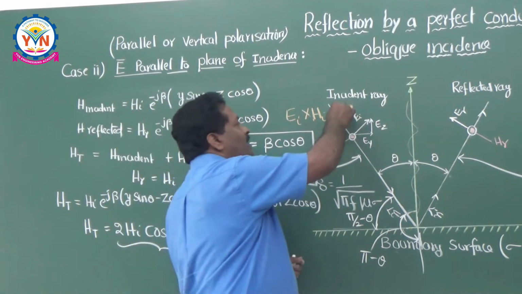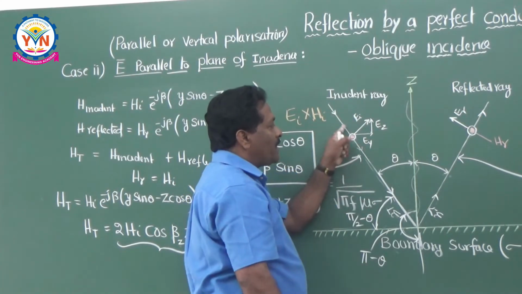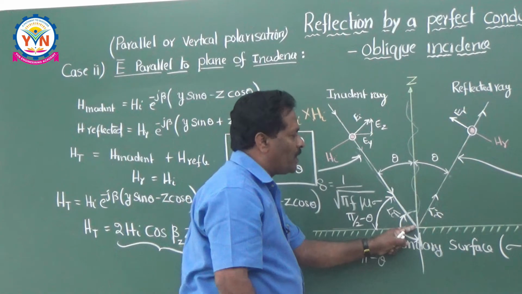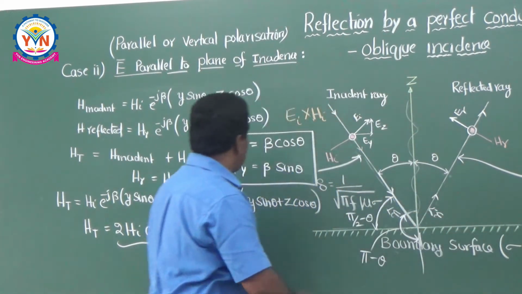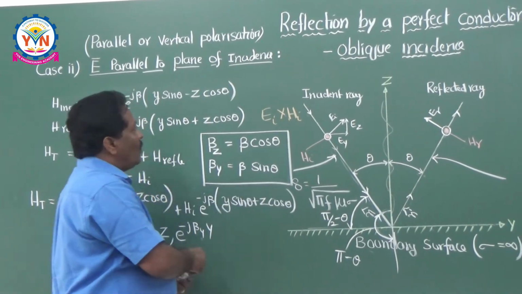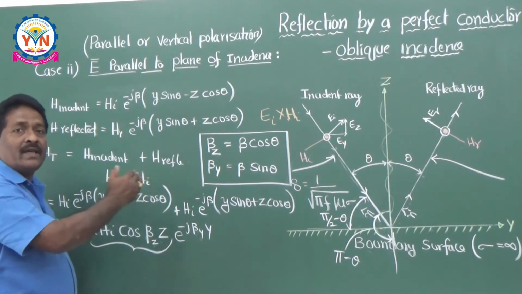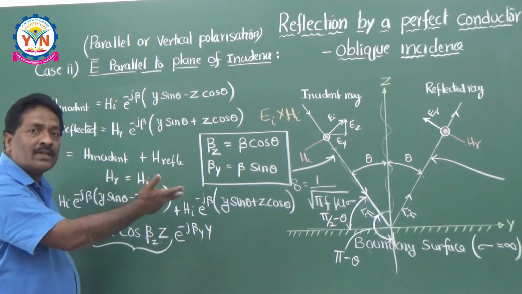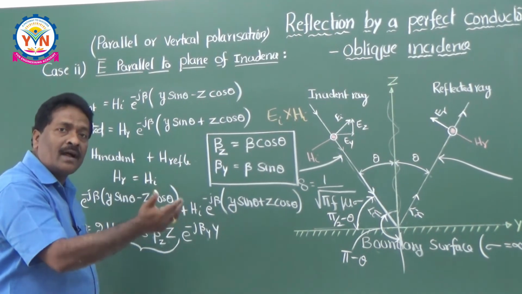So whenever the wave is coming in this direction, it is having some value beta. This beta is split into two components, one along z axis and one along y axis, that is nothing but this beta z and beta y. So now once you have written this magnetic field components, it is very easy to write the electric field components now, because you know the relation between electric field and magnetic field.